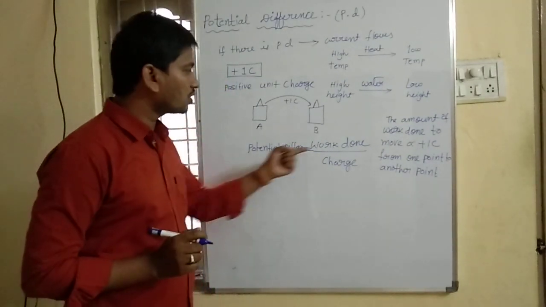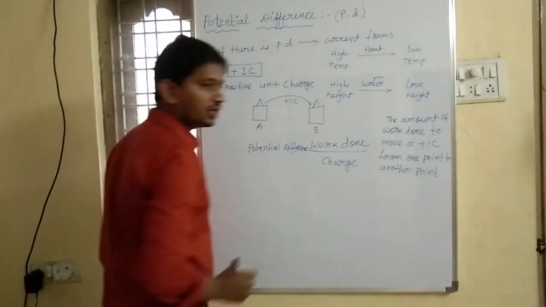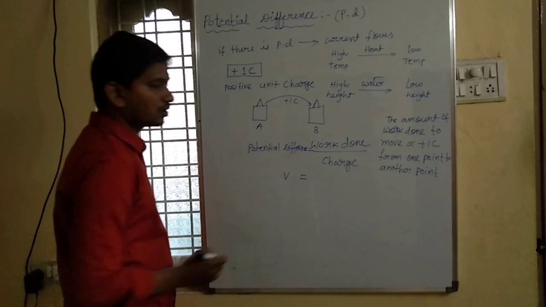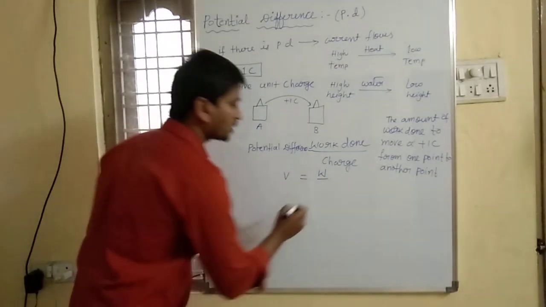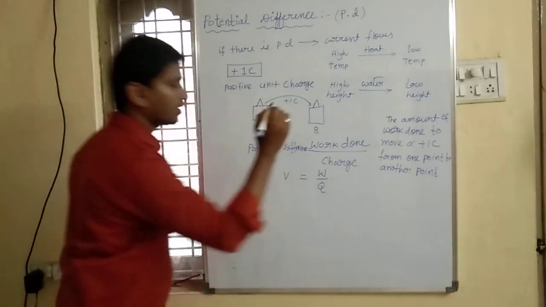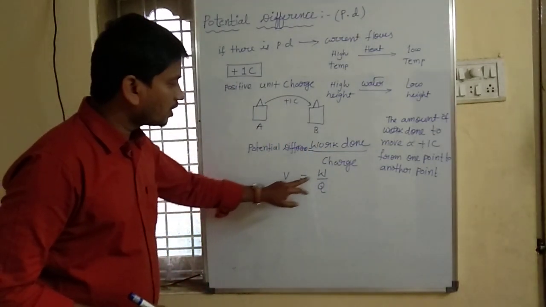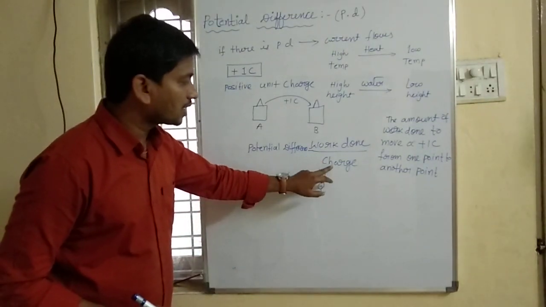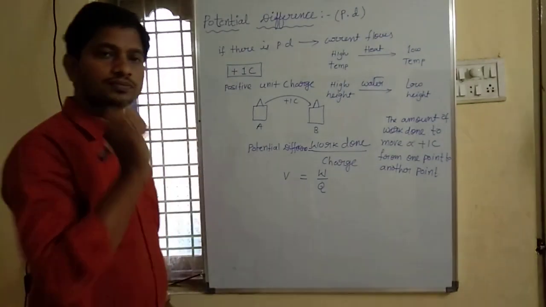So potential difference is equal to what? Work done by charge. Let me represent potential difference with the letter V. Work is W. Charge is going to be represented with the letter Q. So what is the formula of potential difference? V equal to W by Q. W is nothing but work done, Q is charge. V equal to W by Q.